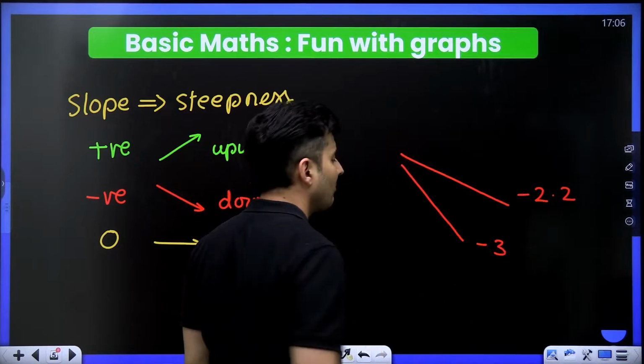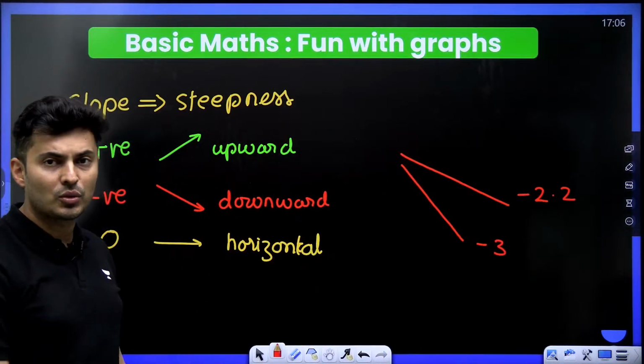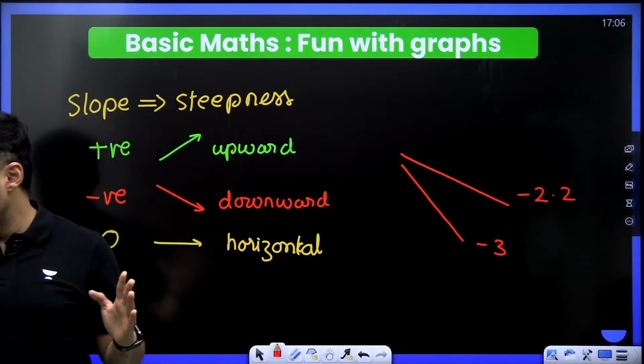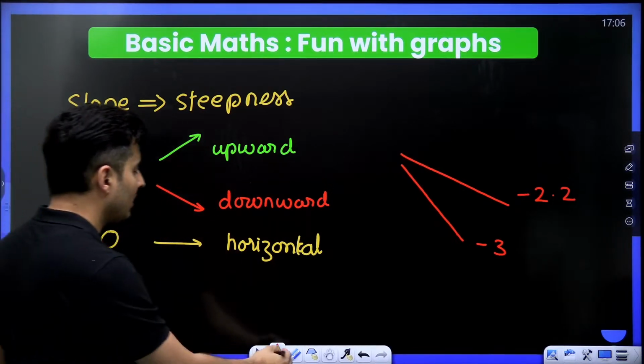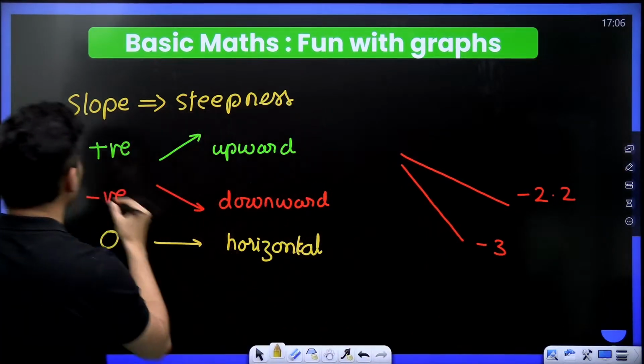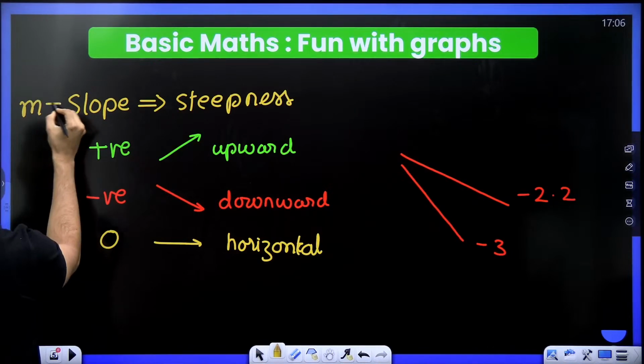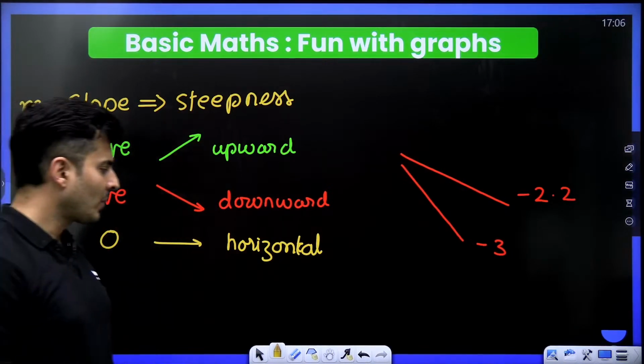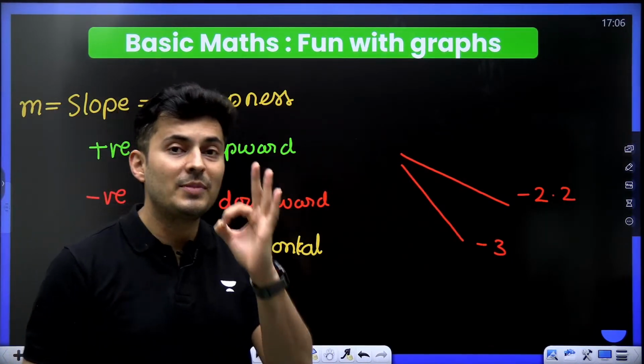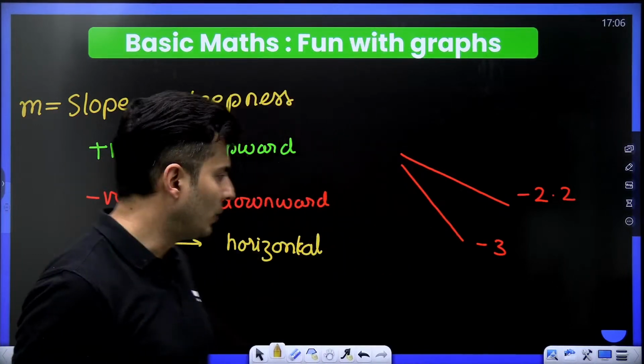So this is minus 3. Is that clear, my dear students? Is that understood? Very good. And the symbol for slope, generally in most of the books, you will see it is basically M. What is it, my dear warriors? It is basically M. Very good.